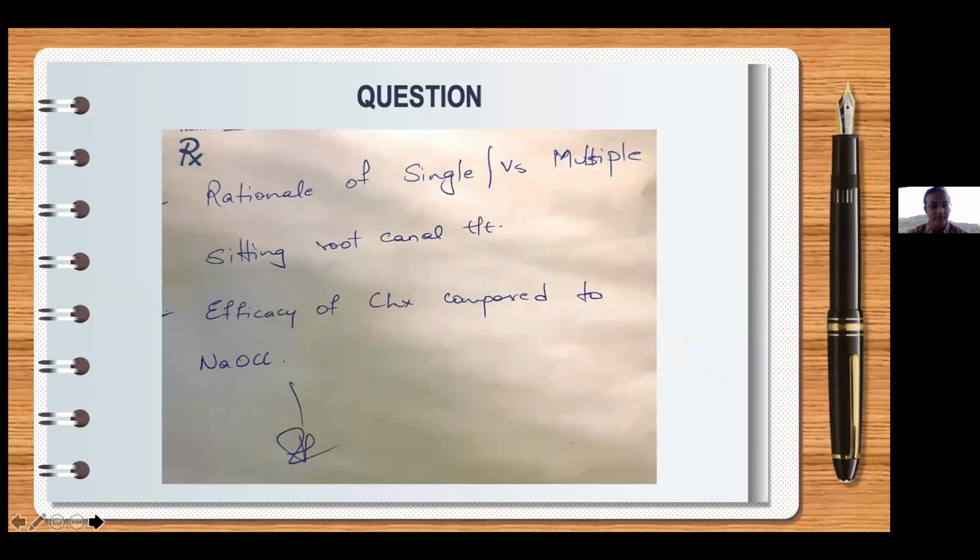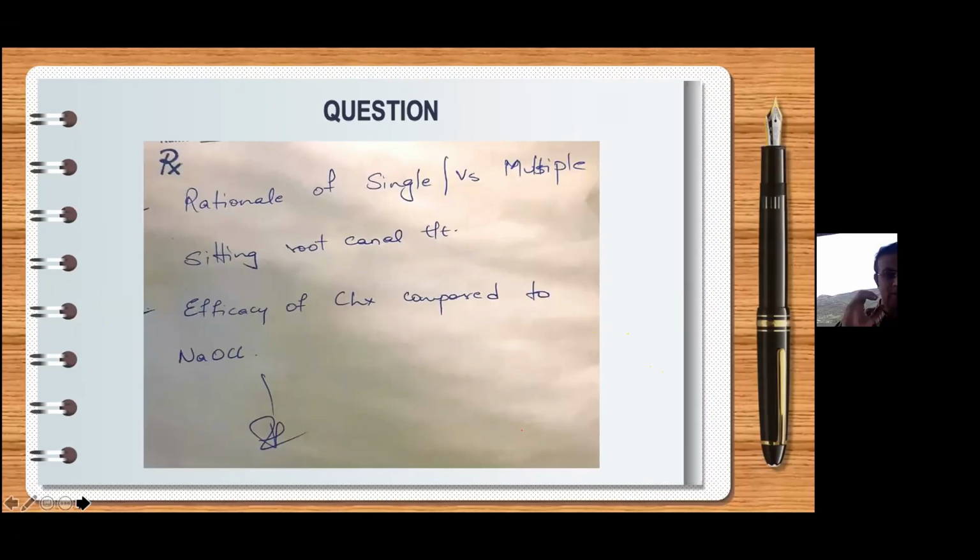Now, the next question is the efficacy of chlorhexidine as compared to NaOCl. Well, there are many ways, and although both of them are irrigating solutions, probably comparison is not a good idea over here, because both of them are antibacterial, excellent antibacterial. In fact, probably chlorhexidine has a shade better because it works on some of the bacteria like E. faecalis, Enterococcus faecalis, better than NaOCl.